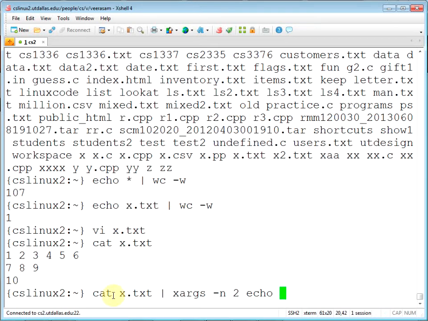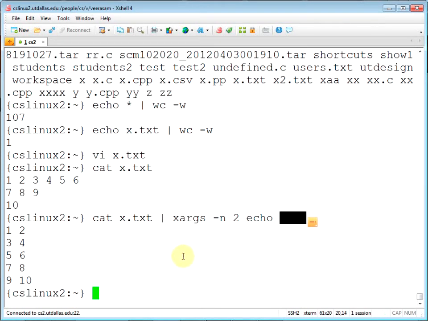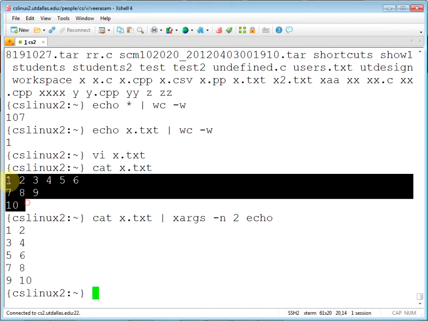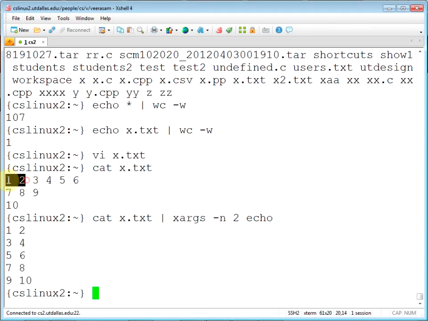What it means is it reads the standard input. xargs is going to run this command with a variable or specified number of arguments. So it reads the input, attaches the ones behind this echo command and runs. So let me run it. See? So it reads all this, 2 arguments at a time, 2 words at a time. So 1 and 2 go first and attach here after the command, and it runs this command.